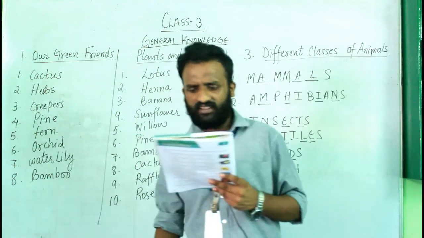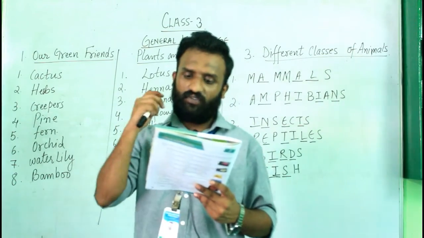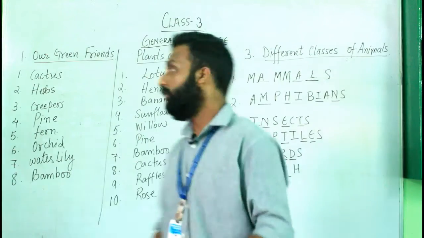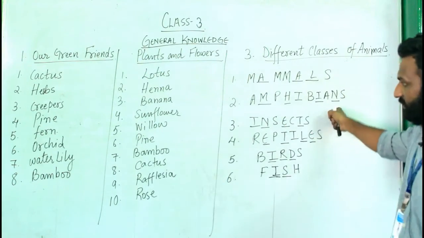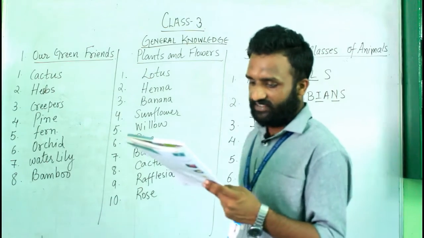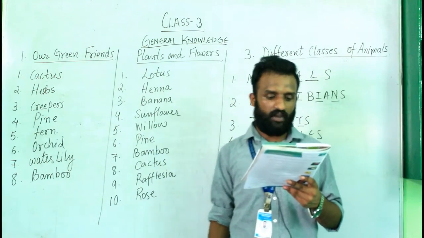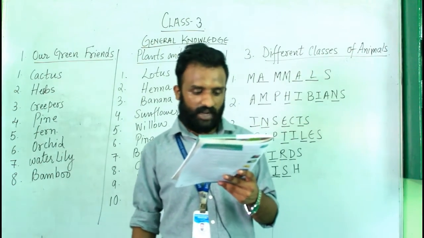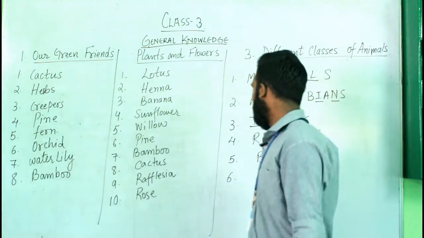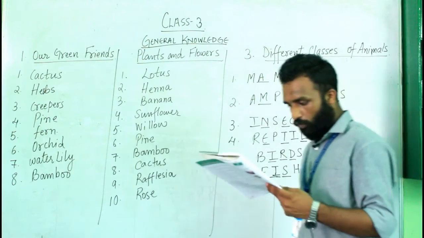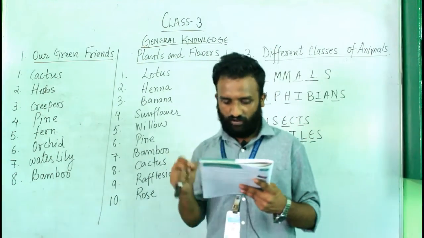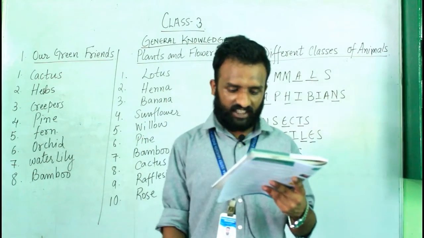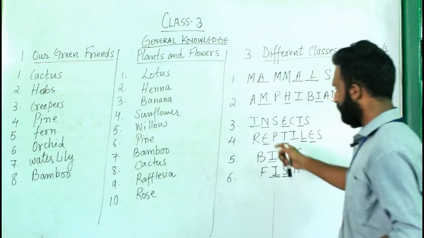Number two, they are a class of animals having a moist and smooth skin. They live both on land and in water. So they are amphibians. Number three, they are six-legged creatures. Most of them have wings and antennae. Their body changes during their life cycle. They live on plants, animals and decaying matter. So the answer for number three is insects. Number four, they are a class of animals having a dry scaly skin. They are cold-blooded and have lungs to breathe. They become inactive in winter. So the answer for four is reptiles.